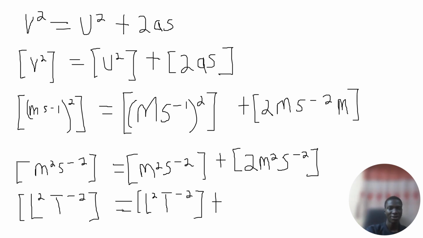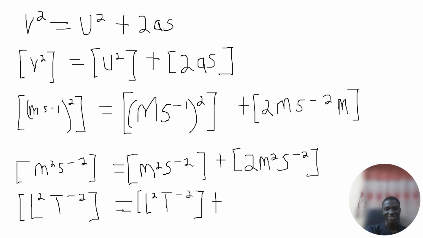Now we have this to be m squared s raised to power minus 2. Here meter times meter gives m squared s raised to power minus 2. Okay, it's looking nice. For meters, the dimension is L squared T raised to power minus 2.